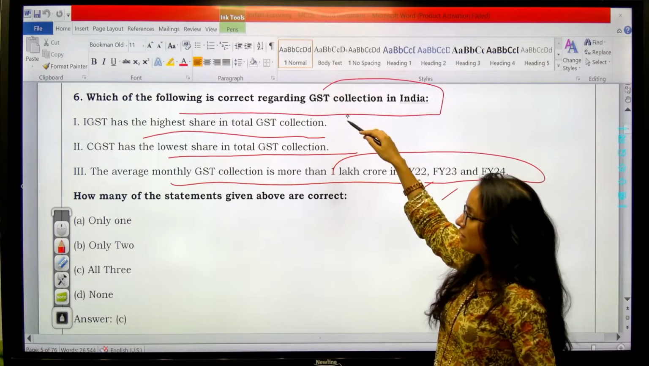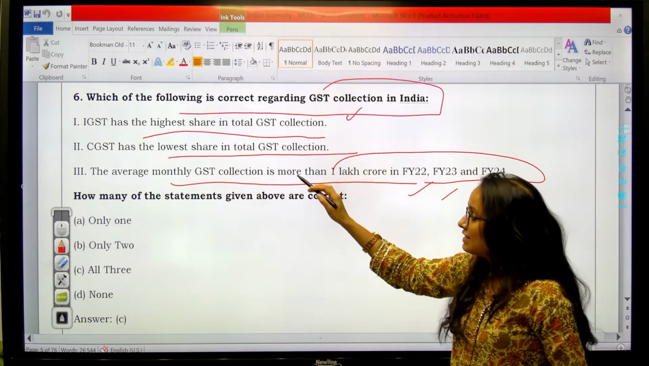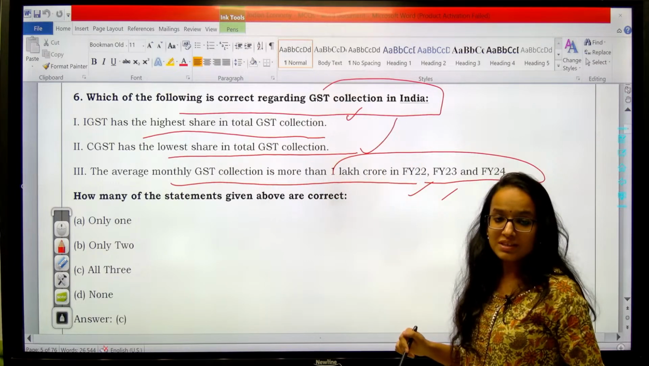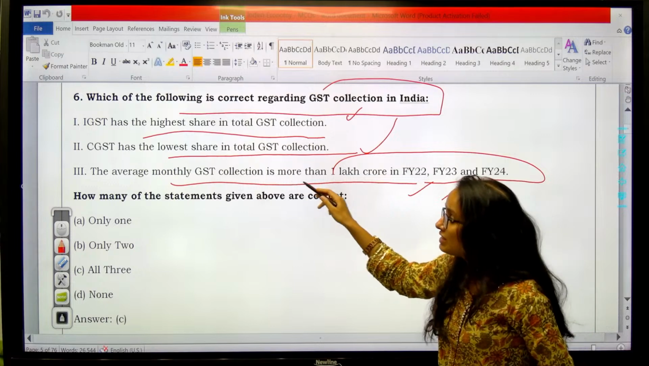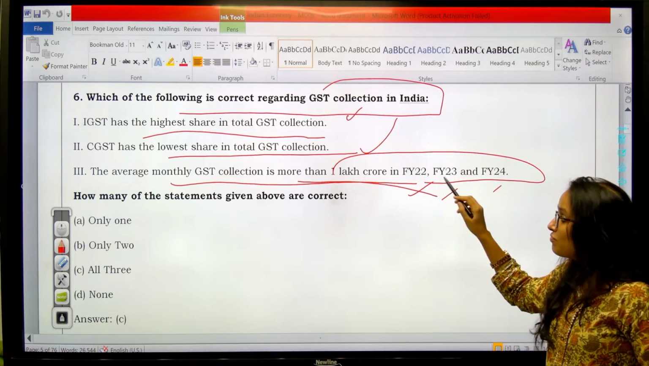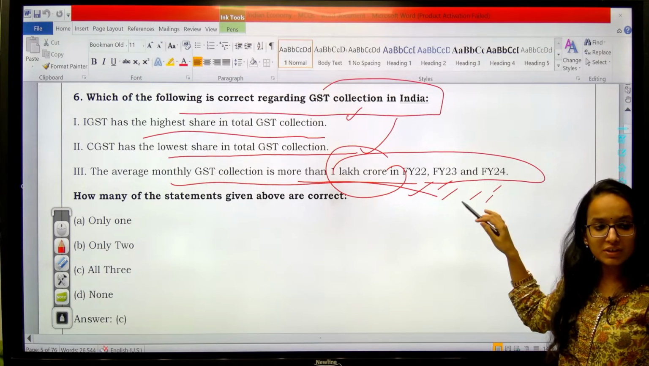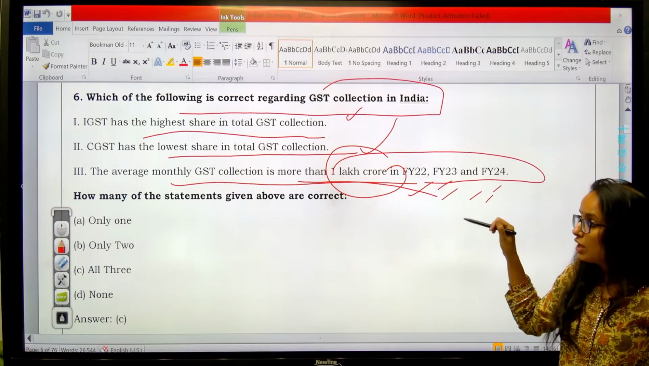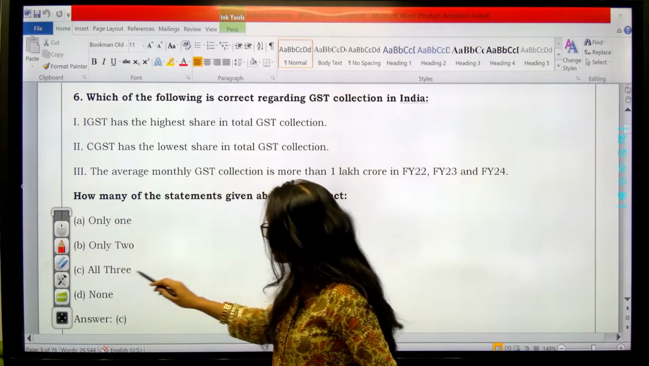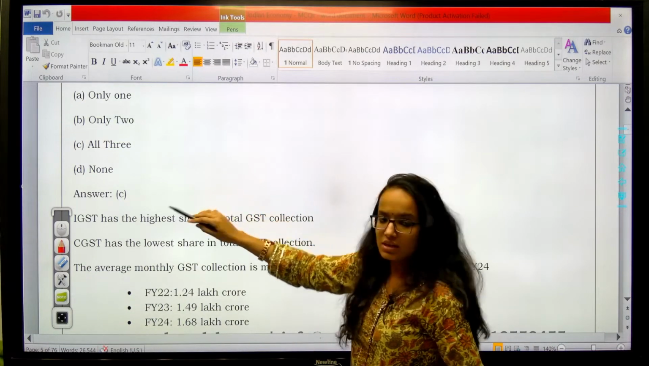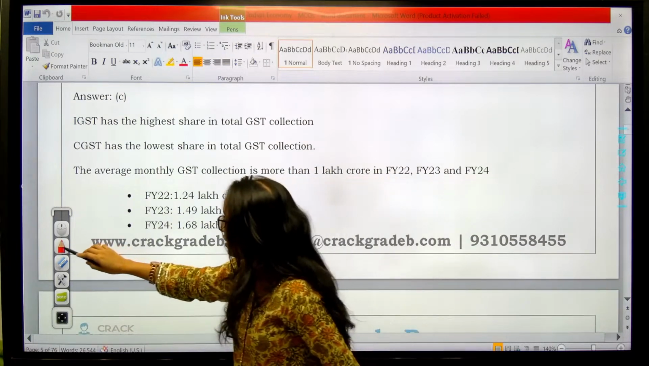Alright. So the first is correct. IGST has the highest share in total GST collection. Okay. CGST has the lowest share in total GST collection. Yes, it is lower than the SGST. And the average monthly GST collection has been more than 1 lakh crores in all these financial years, 22, 23, 24, if we talk about. Right. So effectively your answer comes out to be all of them. So your answer should be C. All three. C is the right answer. Okay, let's see the explanation.